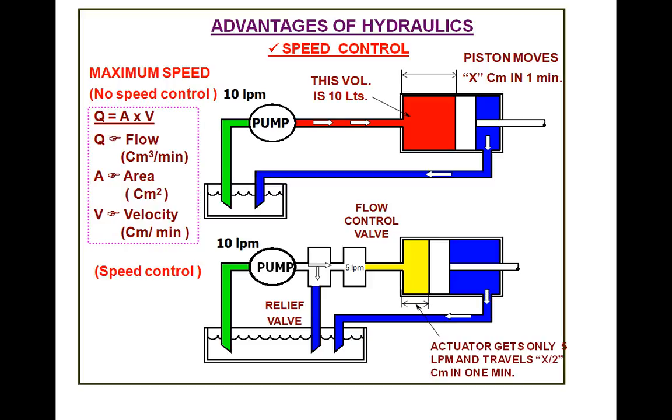Next. Because Q is area into velocity, flow rate is nothing but area into velocity. Suppose you want to control the speed, we have to control the area or we have to control the flow rate. So in this case, we are not changing any area, we are changing the flow rate by putting a small flow control valve.